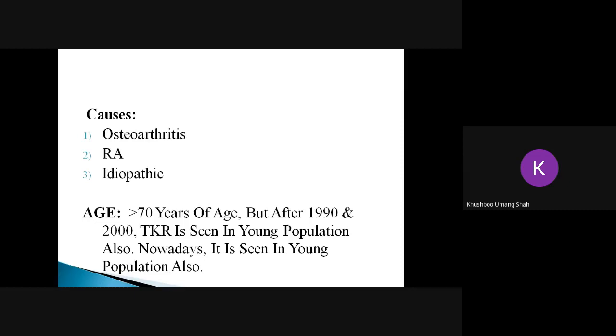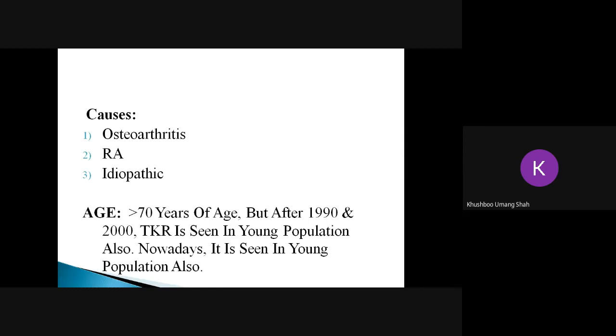Why TKR? We have seen that cataract is so common nowadays. Like cataract, we can see that osteoarthritis is one of the conditions that is seen in every home. The second common condition for going for TKR is rheumatoid arthritis.